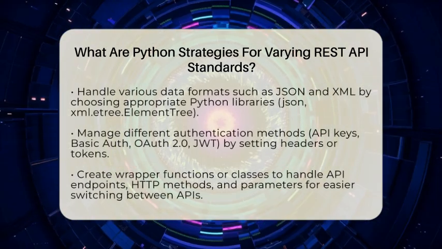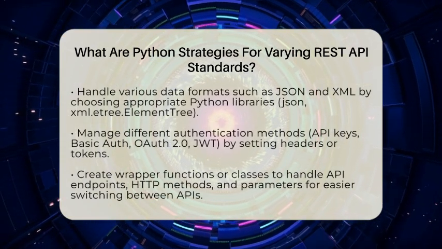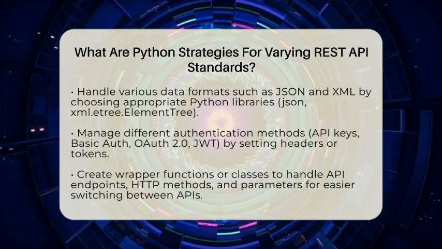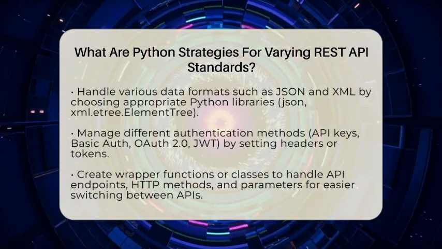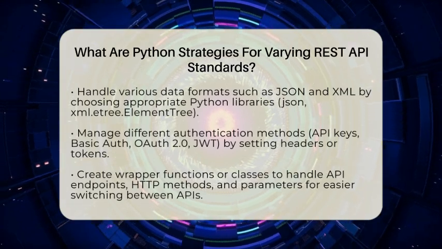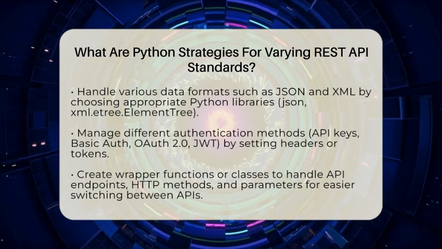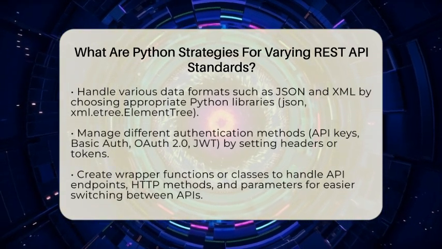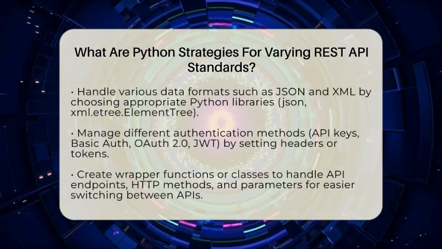Handling different data formats is also important. JSON is the most common, but some APIs still use XML or other formats. Python's JSON library makes working with JSON straightforward, while XML ElementTree helps parse XML data. Your code can decide which library to use based on the API's data format, making your scripts more versatile.